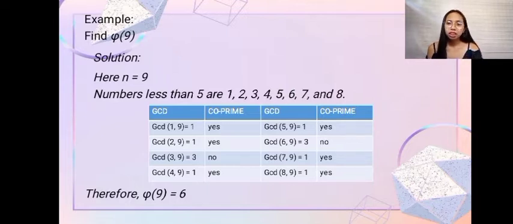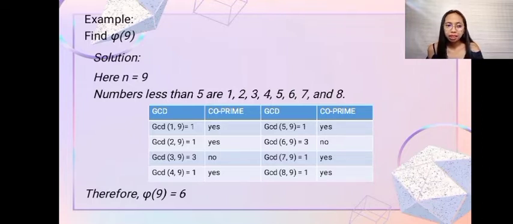So now, let us check whether 1 is relatively prime to 9. What is the GCD of 1 and 9? Very good, it is 1. So that means it is relatively prime to 9. Now, number 2. Is 2 relatively prime to 9 or not? Since the GCD of 2 and 9 is 1, it is relatively prime to 9.